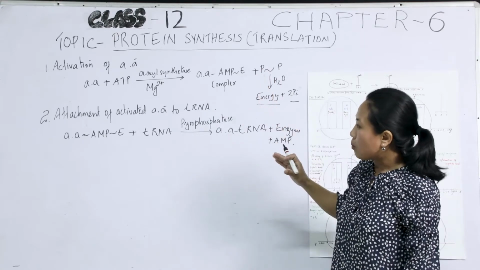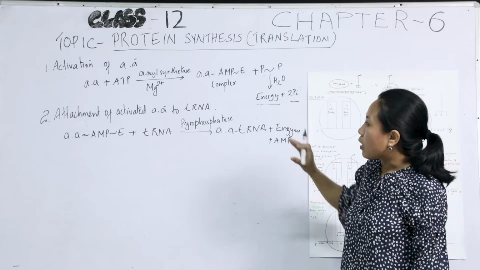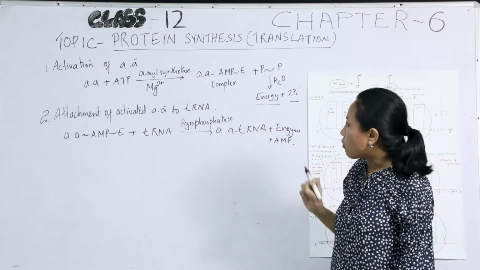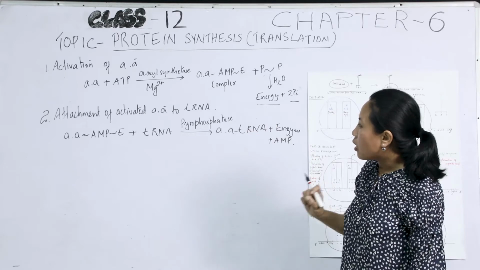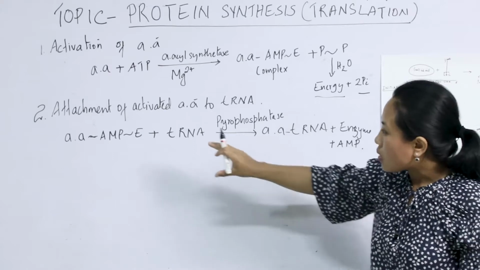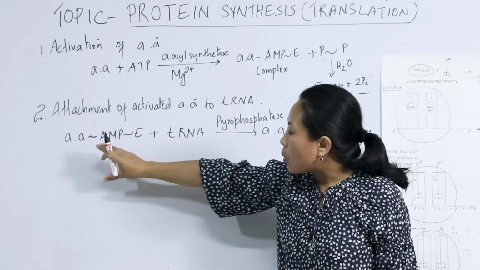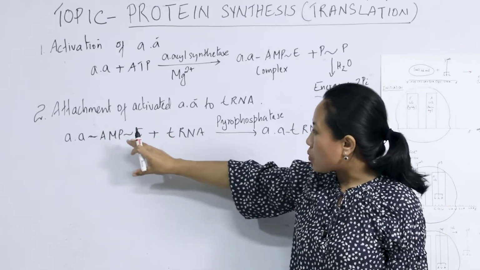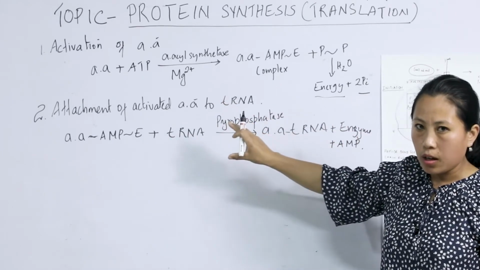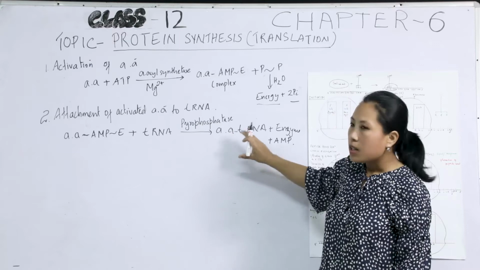In the second step, the attachment of activated amino acid to tRNA. Now this enzyme bound amino acid, that means the amino acyl adenosine monophosphate enzyme complex, joins to the 3' end of tRNA, forming amino acid tRNA.